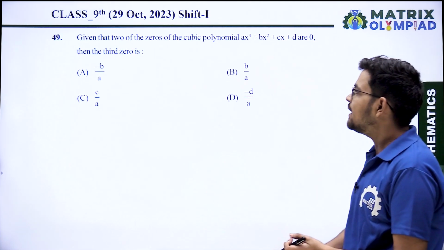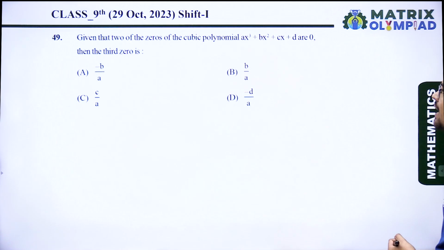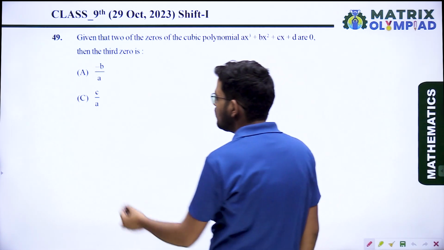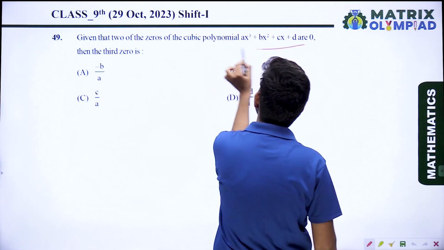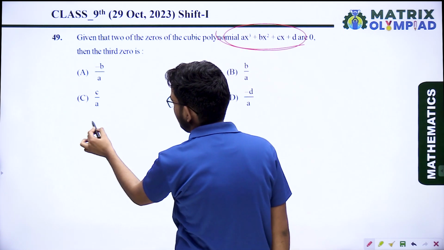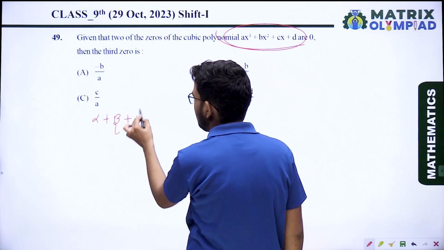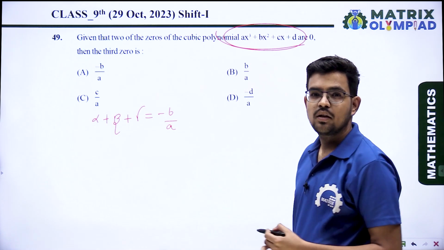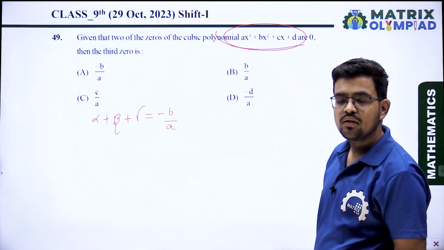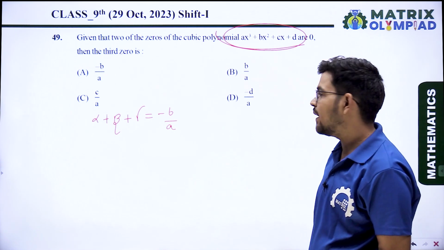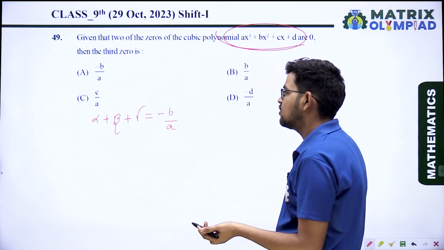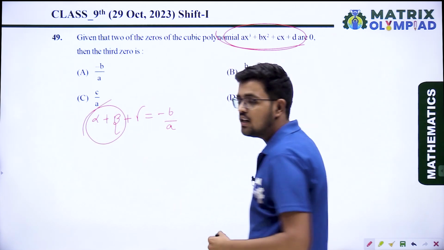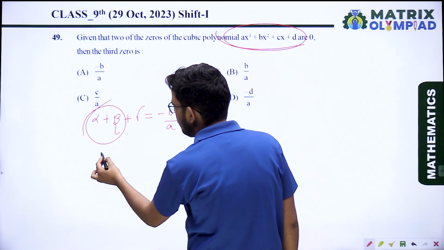Next question, given that two of the zeros of the cubic polynomial are 0, then the third zero is. It is saying two zeros are 0. That means you know one relation for the cubic polynomial, that is the sum of the zeros, alpha plus beta plus gamma, is given by minus b upon a. Sorry, b is the coefficient of x square and a is the coefficient of x cube. So any two zeros are 0, so it means the sum of these zeros will also be 0.